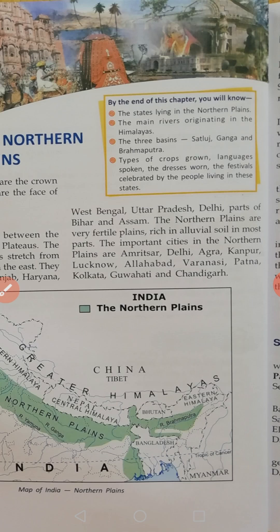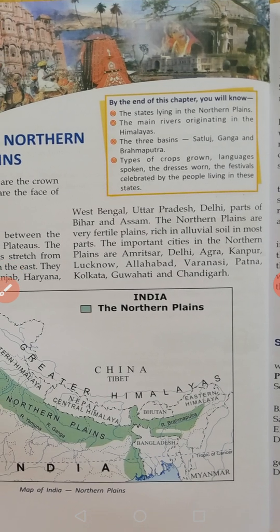The opposite word for fertile is unfertile, which means in unfertile land, no plants are grown. Whereas in fertile land, plants will grow easily. This is called fertile land. The northern plains are rich in alluvial soil in most parts.